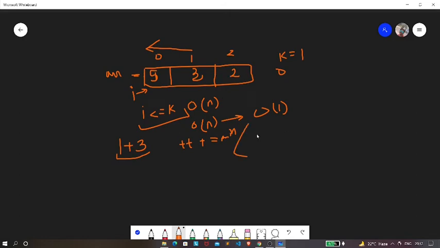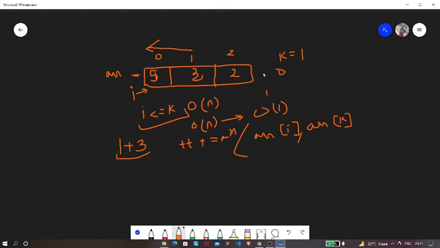We need to find the minimum of the two, and we are going to add that to it when i is less than or equal to k.